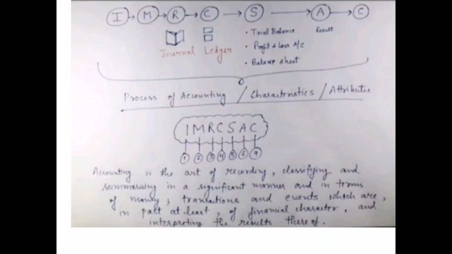Now what do you mean by accounting? Accounting is the art of recording, classifying and summarizing in a significant manner, and in terms of money we have to record only those transactions that can be expressed in terms of money, transactions and events which are in part at least of financial character, and interpreting the results thereof.